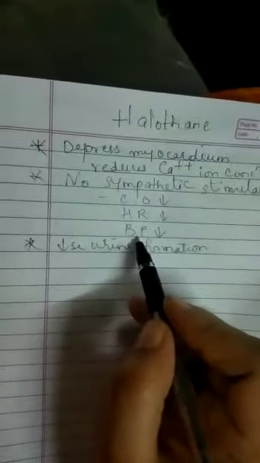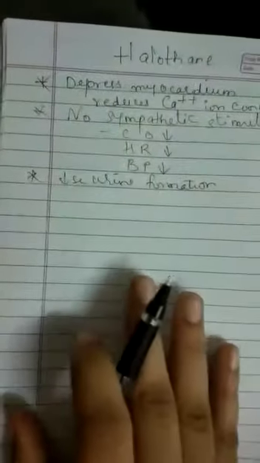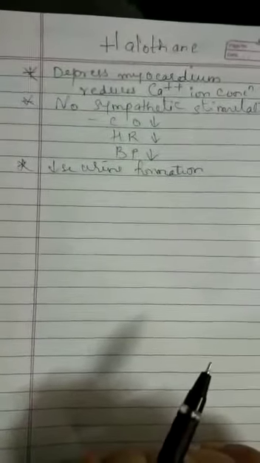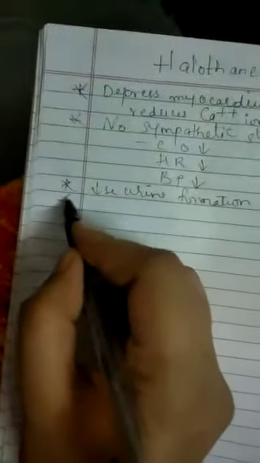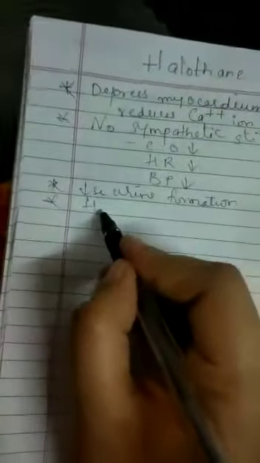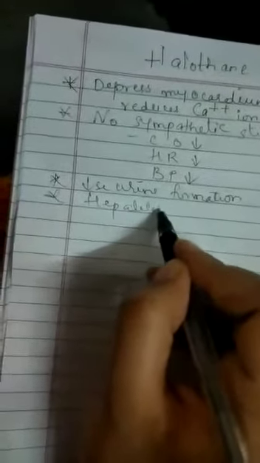Because blood pressure is decreased, obviously the glomerular filtration rate will also tend to decrease, and in total it will reduce the urine formation. Apart from this, hepatitis occurs in susceptible patients. This is another important adverse effect, but it occurs in susceptible patients.